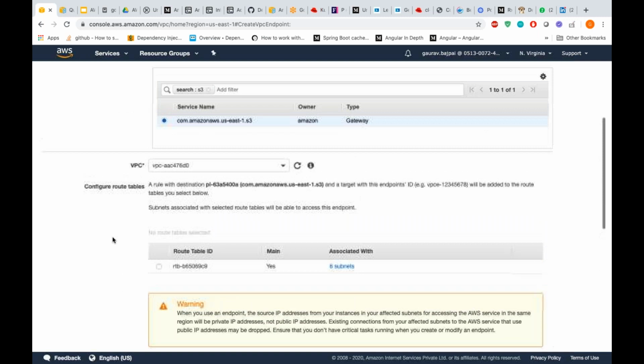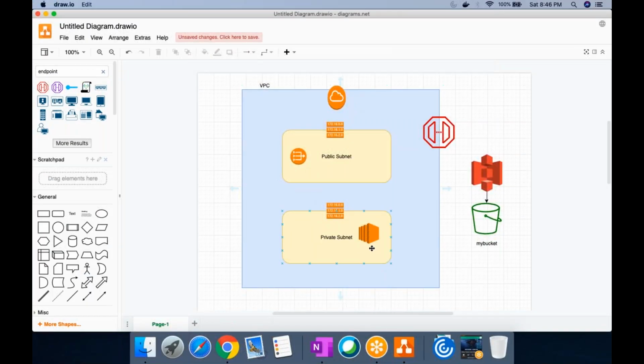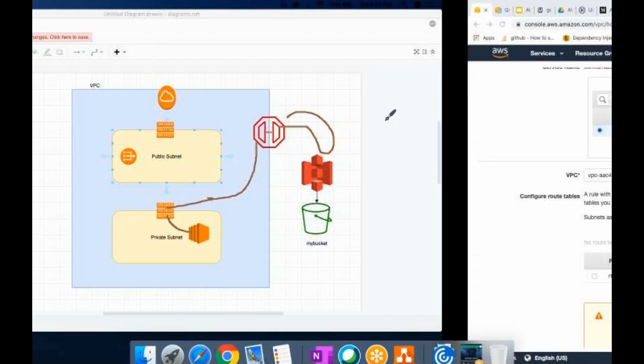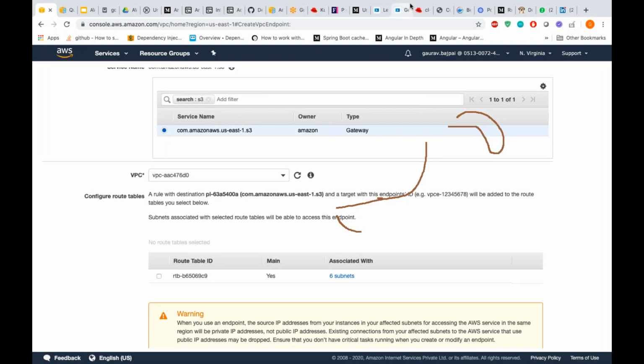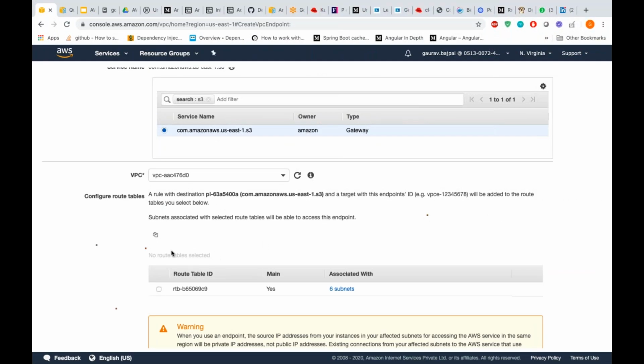Here, when you select a VPC, you have to choose the route table as well. Every time come back to the mental model of VPC. I talked about that whenever you make a request, it will go to the route table. From the route table, I told you it will go here, and from here it will come here. Similarly, it will come back. On the same ground, we have to come here and then do the necessary configuration.